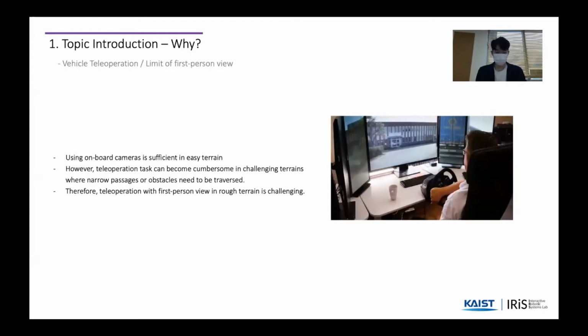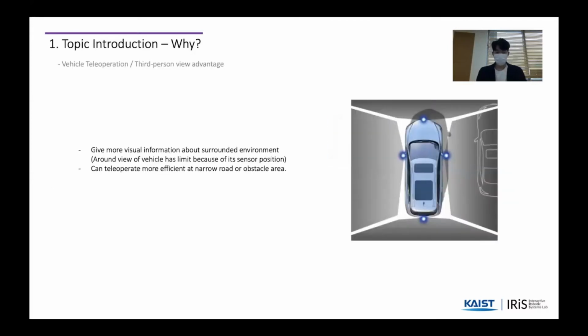Using onboard cameras, a first-person view like the picture in the slide is sufficient in easy terrain, but teleoperation tasks can become cumbersome in challenging terrains where narrow passages or obstacles need to be traversed. So teleoperation with first-person view in rough terrain is challenging. Teleoperation with third-person view gives more visual information about the surrounding environment. Moreover, the operator can teleoperate more efficiently at narrow roads or obstacle areas.